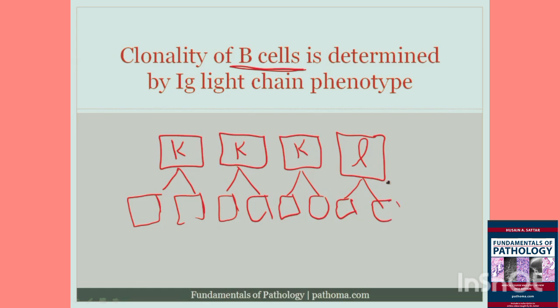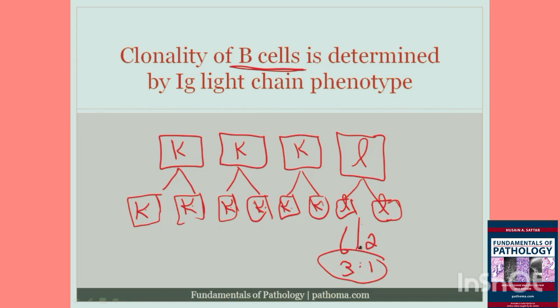And each of the additional cells is going to have the same light chain ratio of 3:1. And so these two would be kappa, these two would be kappa, these two would be kappa, this would be lambda, and this would be lambda. And so the ratio here is 1, 2, 3, 4, 5, 6 to 2, which really is the same 3:1 ratio that we would expect to see in a normal lymph node.